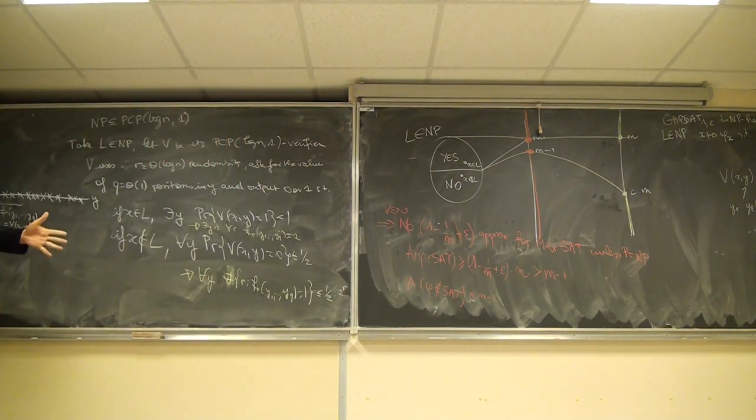You have 2 to the R f_R's, and only half of them will output 1.